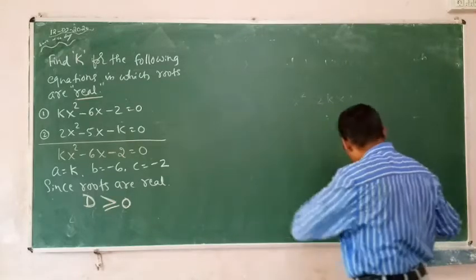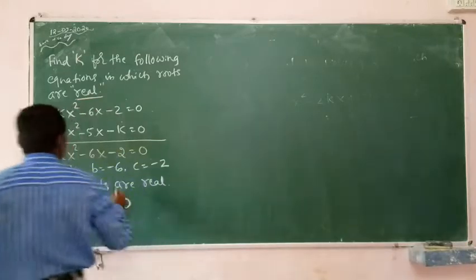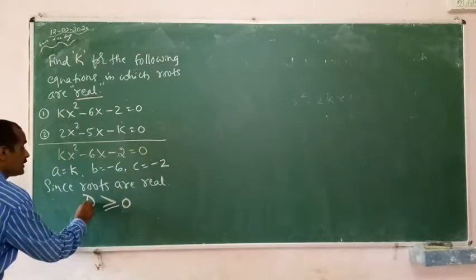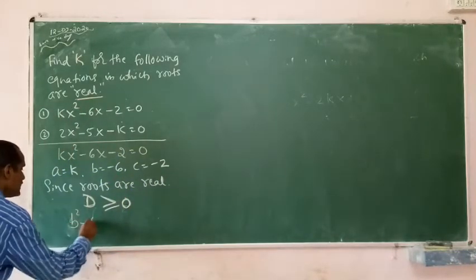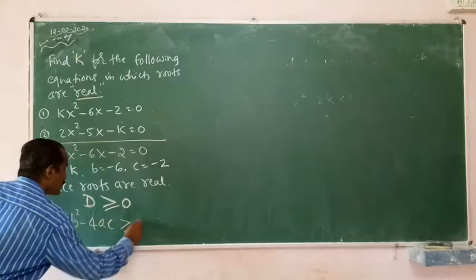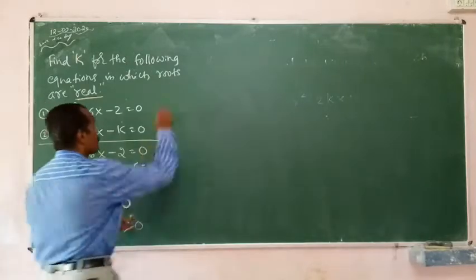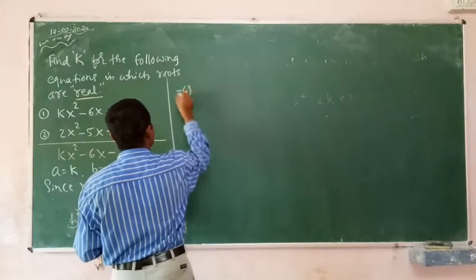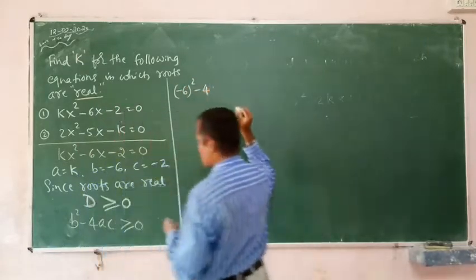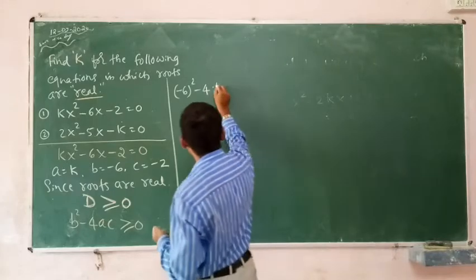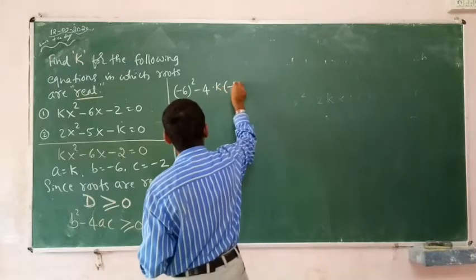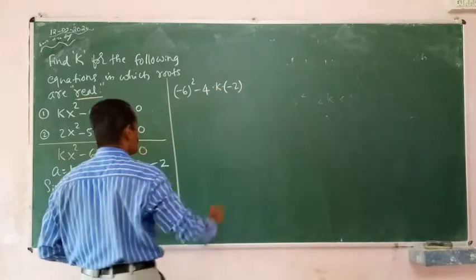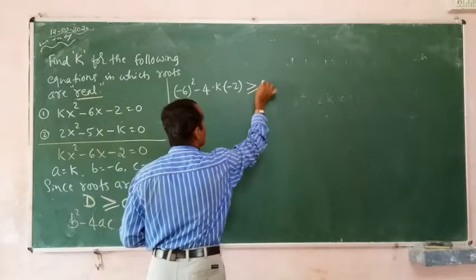Come on. D is greater than or equals to 0. D is b square minus 4ac, greater than or equals to 0. Come on, b square: minus 6 the whole square, minus 4 into a into c, k into minus 2, greater than or equals to 0.